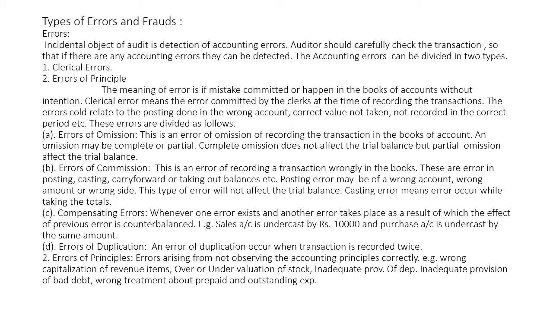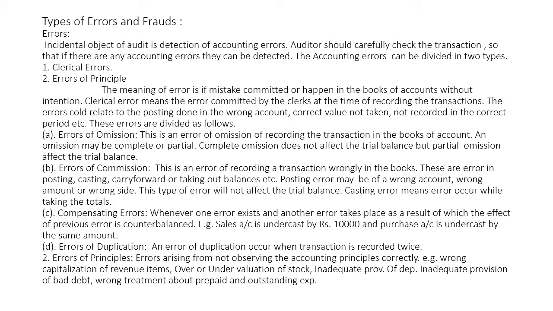So for this, we are required to see and understand the meaning of error, various types of errors, meaning of fraud, and the way of committing fraud in the business organization. This can be discussed in today's lecture. The accounting errors can be divided basically in two types. One is clerical error and second is errors of principle.